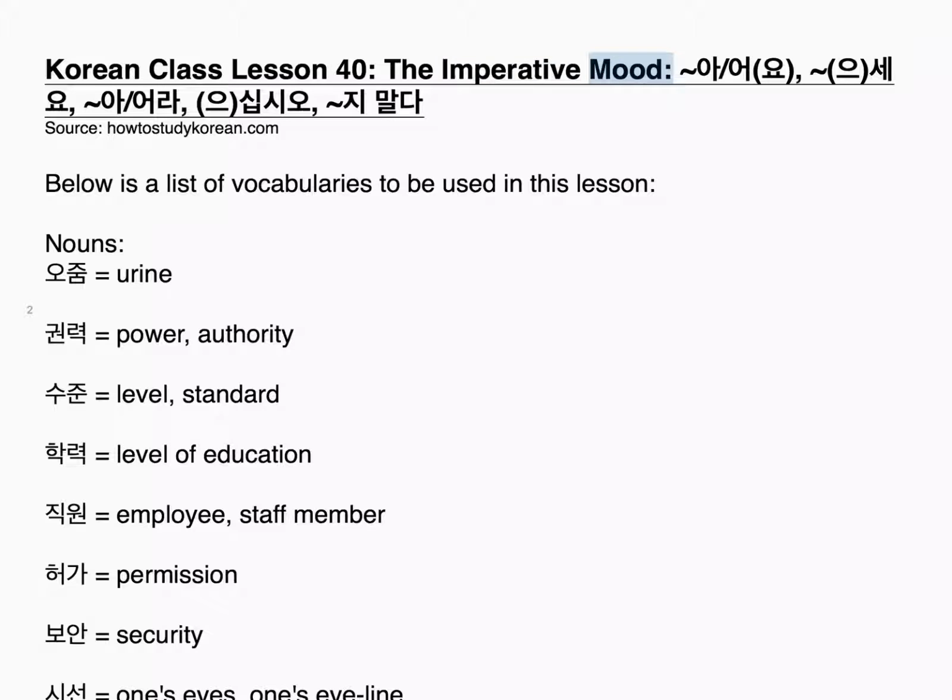The imperative mood. 어요, 으세요, 어라, 으십시오, 지 말다. howtostudykorean.com. Below is a list of vocabulary to be used in this lesson.